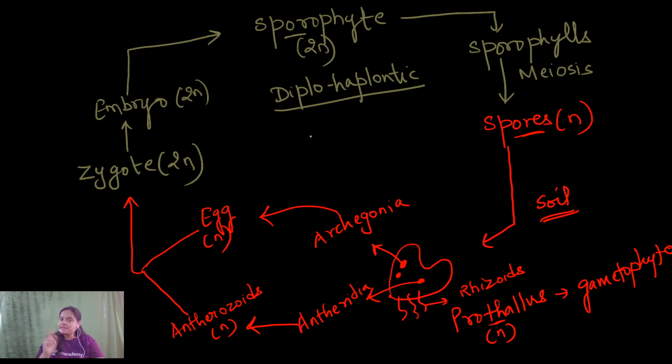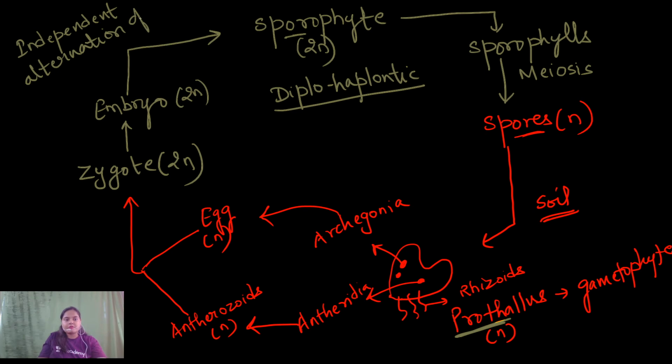On the other hand, we have seen in bryophytes the haplodiplontic type of life cycle. Now, the prothallus represents the gametophytic generation. So alternation of generation is definitely present, because the diploid is followed by haploid, then diploid, then haploid. But here a unique feature comes, that is the independent alternation of generation. What is independent alternation of generation?